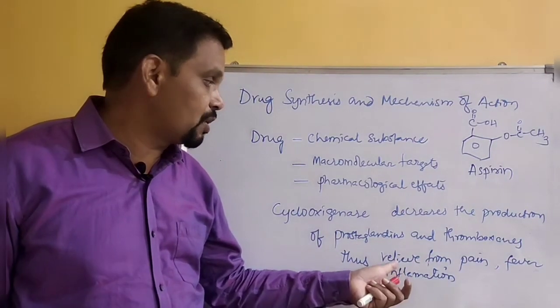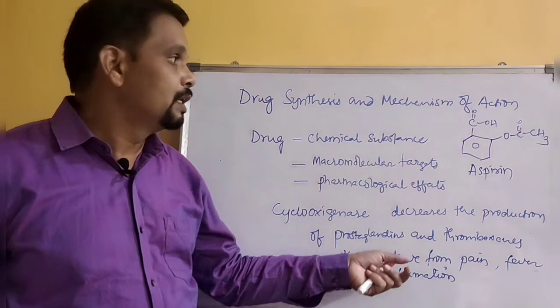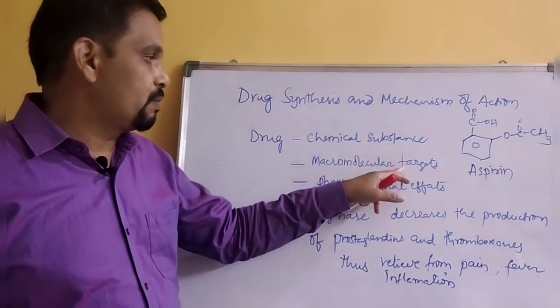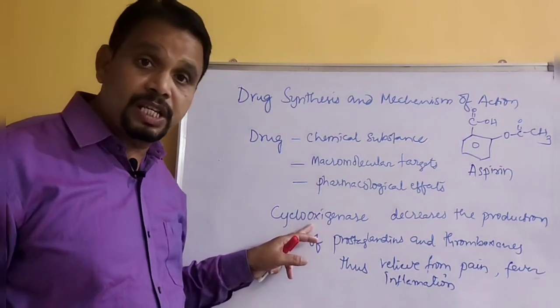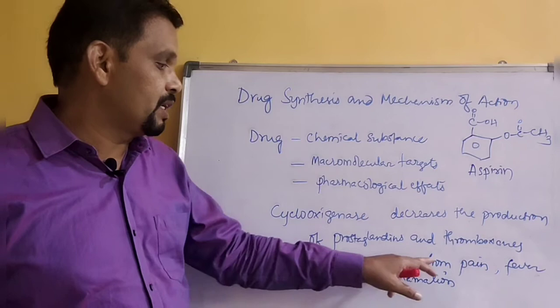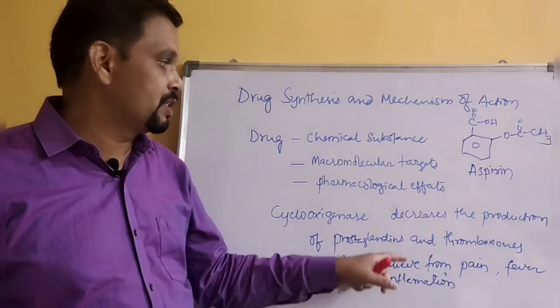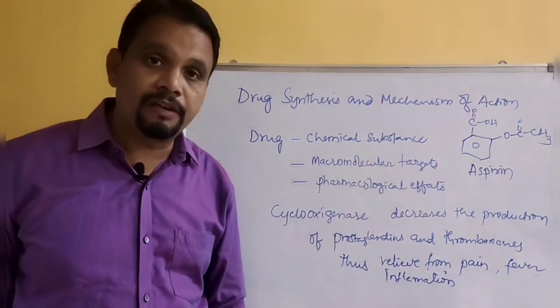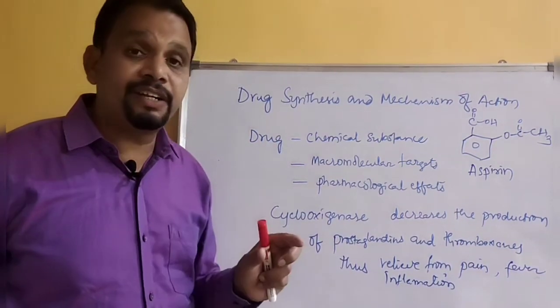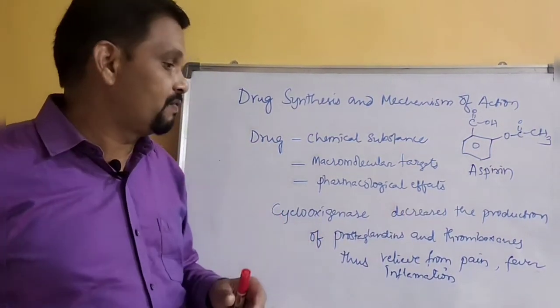So this is the pharmacological effect. It is a chemical substance, it interacts with macromolecular targets, meaning cyclooxygenase, an enzyme, and it relieves pain, fever, and inflammation. So this is the clear definition and example of a drug.